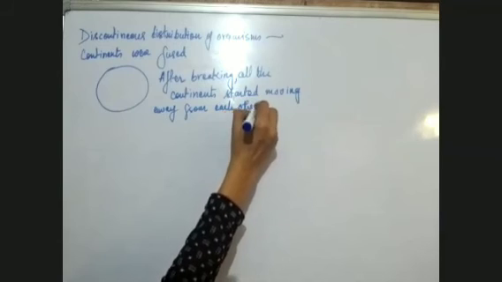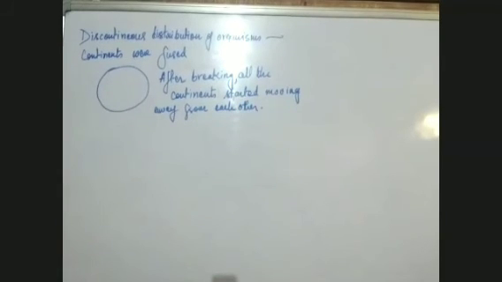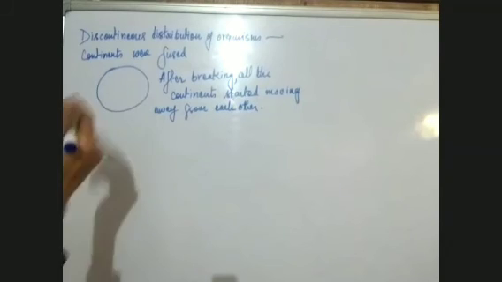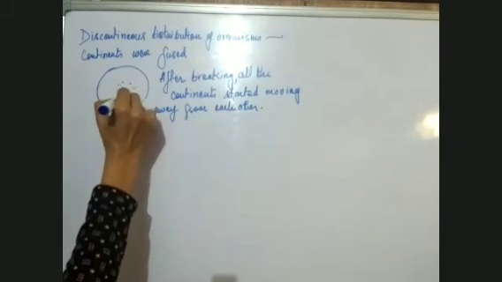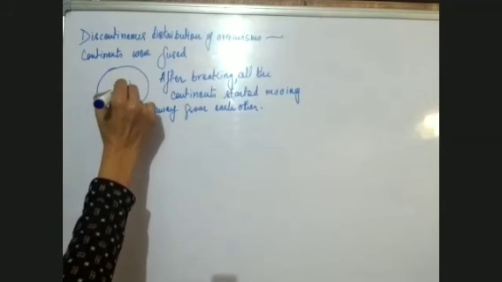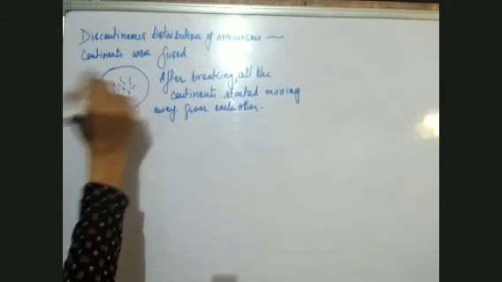Now, when they started moving away from each other, what happened? The organisms which were living on those continents also moved away from each other. Suppose we had a number of species present here.